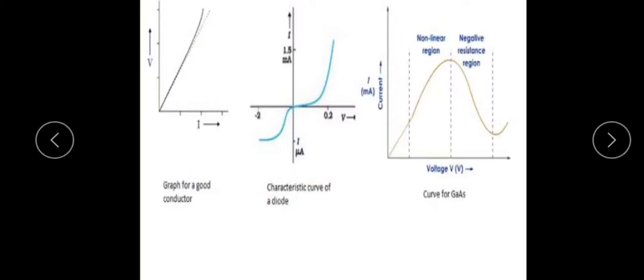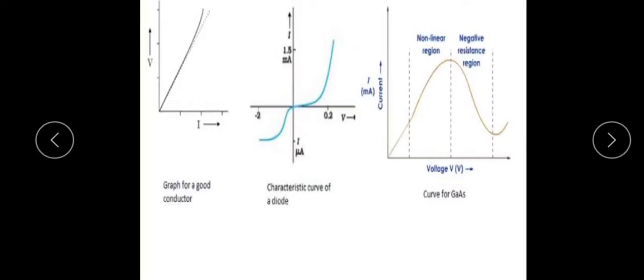The devices which do not obey Ohm's law are called non-ohmic devices. In certain devices, I is not proportional to V beyond certain stages, as shown in the second figure. In the second figure, current and voltage are not proportional to each other.